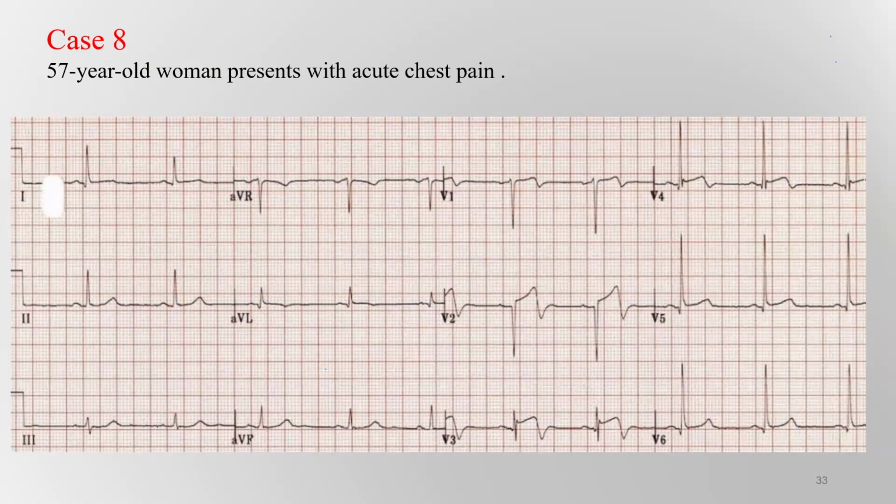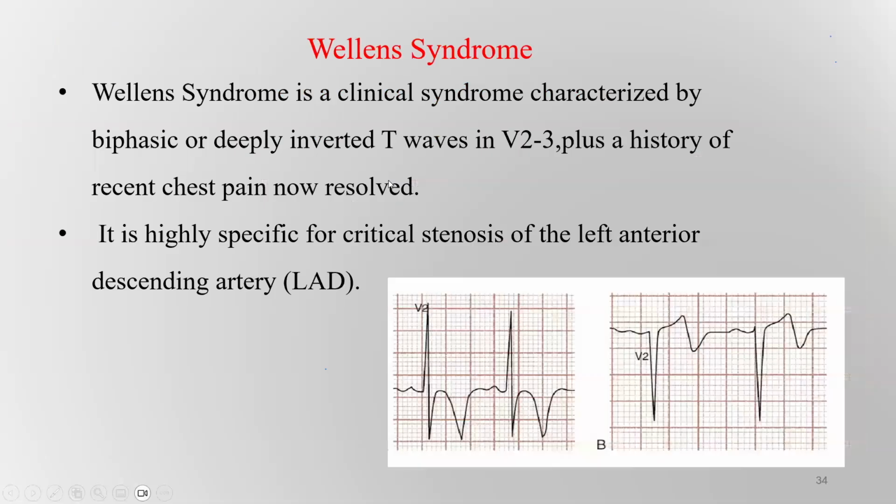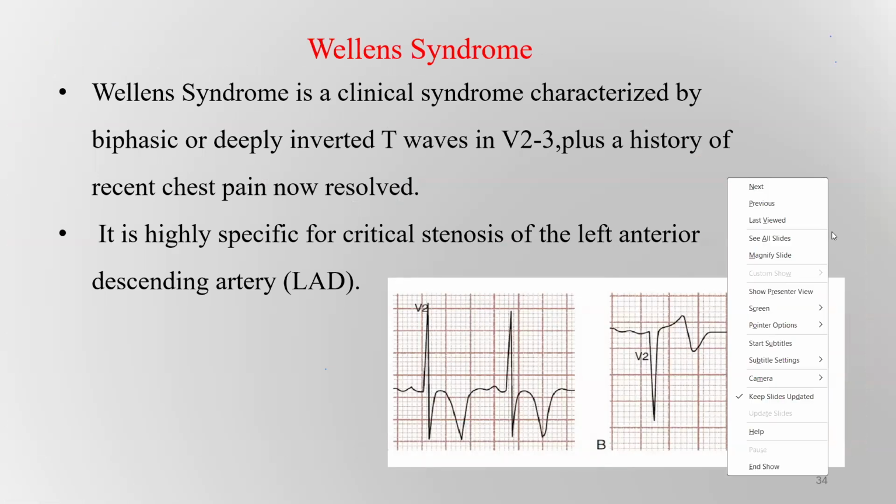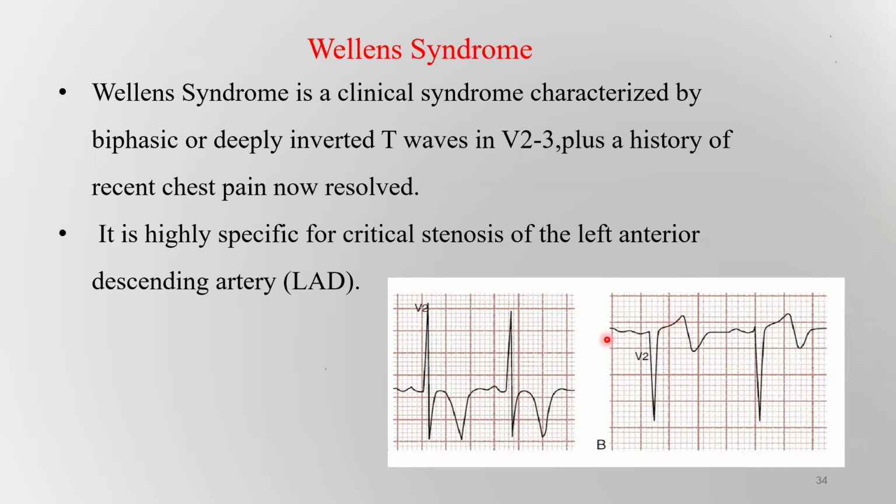and also this is an urgent situation, and they need immediate intervention. So this is a case of Wellens syndrome. When you suspect Wellens syndrome, a clinical syndrome characterized by biphasic or deeply inverted T wave, as we see in this image, the T wave may be biphasic, with the first part upright and the second part inverted, or deeply, symmetrically inverted T wave in the precordial leads from V1 to V4. This is a case of Wellens syndrome.